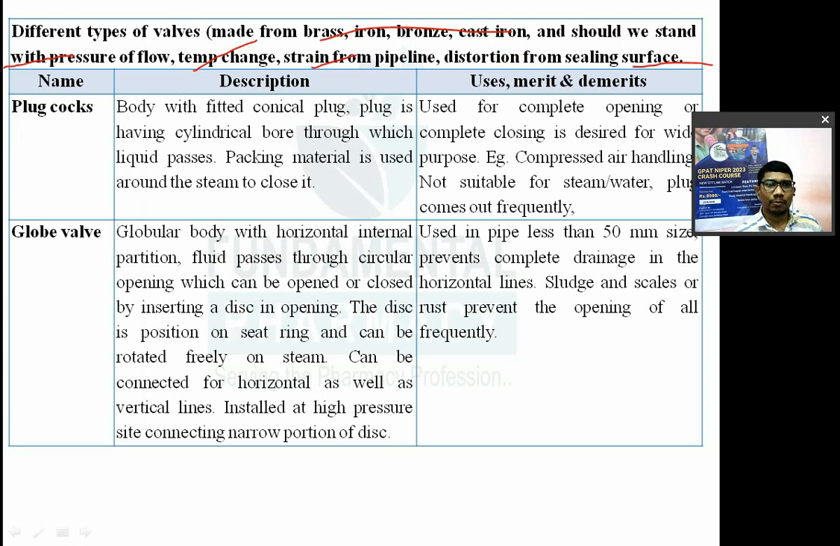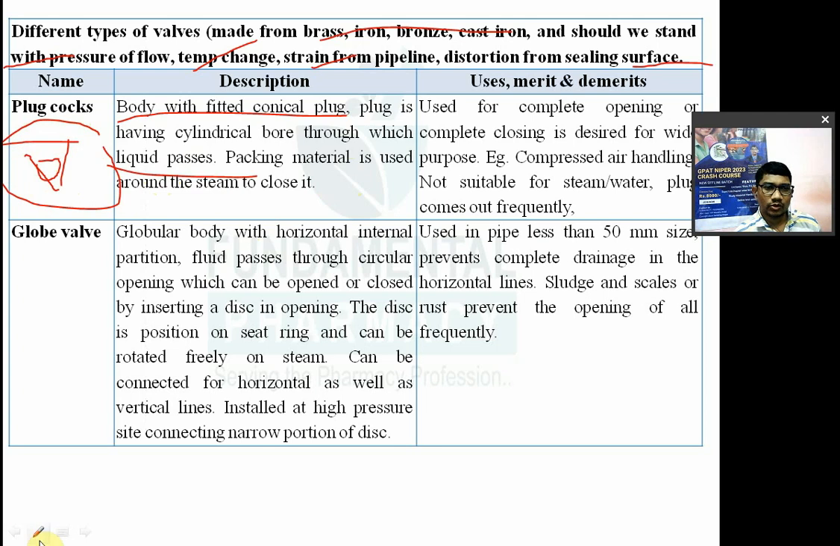So the first is your plug cock valve, right? So it consists of a body with a fitted conical plug. बॉडी रहेगा इसमें और ऐसा कोनिकल प्लग रहेगा, उसमें एक सिलेंड्रिकल ओपनिंग रहेगा. ये कहाँ पे रहेगा फिट, एक बॉडी में रहेगा. It has a cylindrical bore through which liquid will pass. Okay, the packing material is used around the stem to close it.